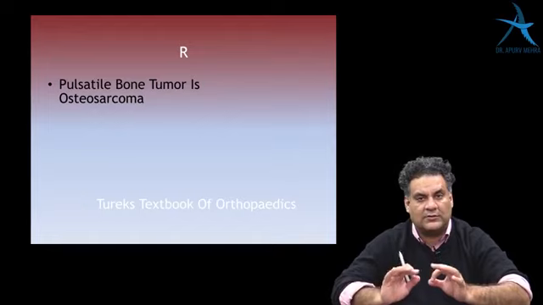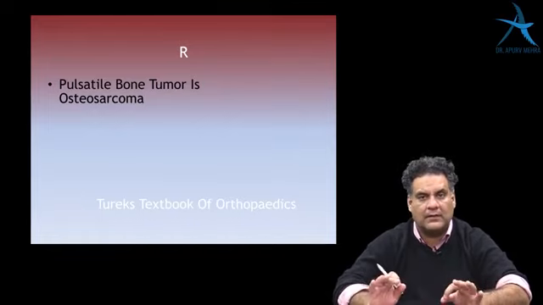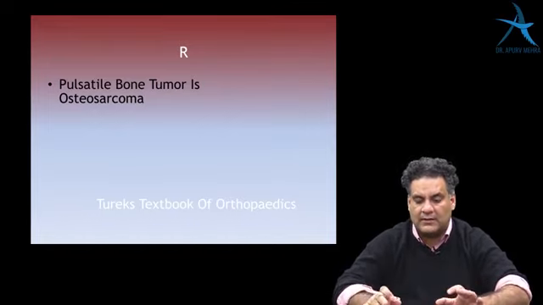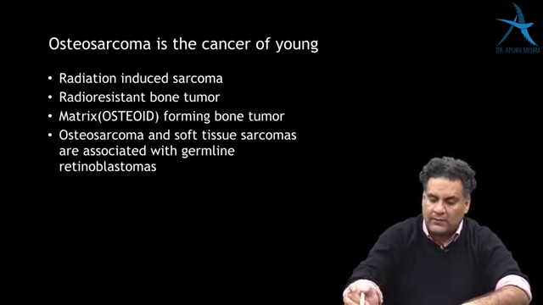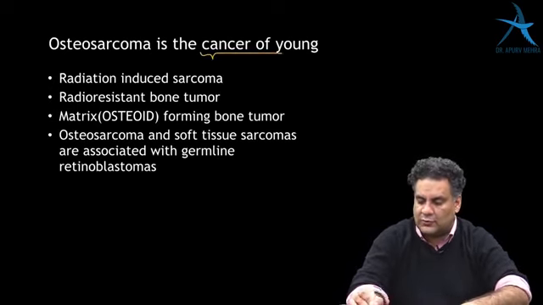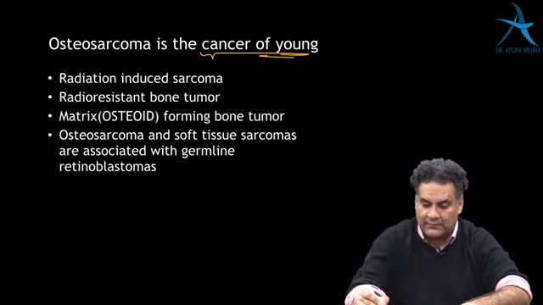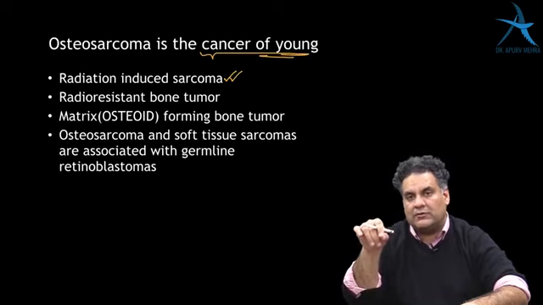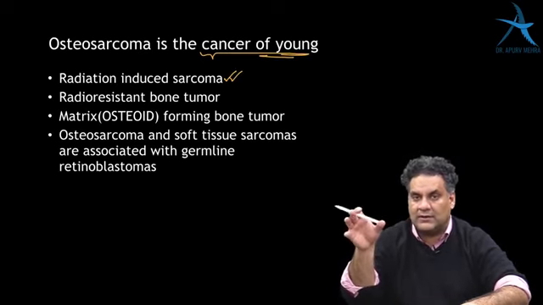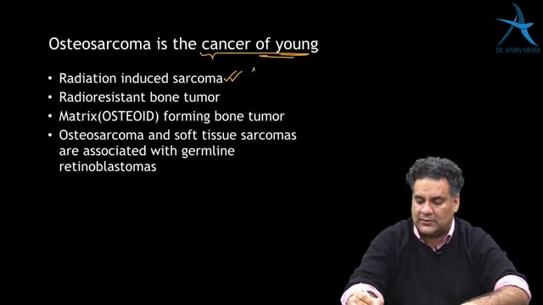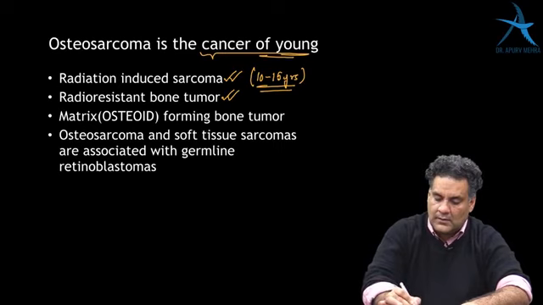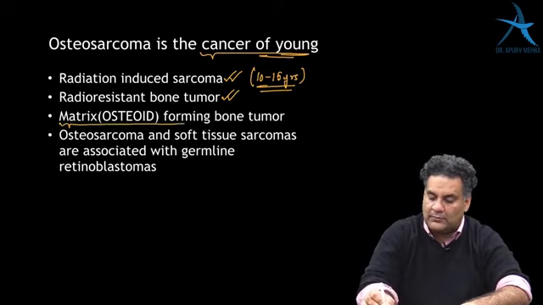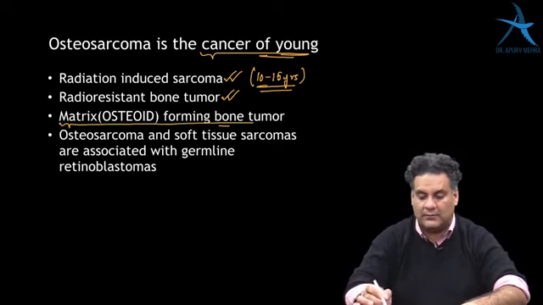Pulsatile bone tumor is osteosarcoma. Remember, very, very controversial thing. Pulsatile bone tumor is osteosarcoma. Osteosarcoma is a cancer of youth, second decade of life. If you give radiotherapy to a patient and after a few years there's a tumor arising and you do a biopsy, it will be osteosarcoma. The time period will be 10 to 15 years. It's a radio-resistant bone tumor. It's a bone-forming tumor, matrix-forming or bone-forming tumor.